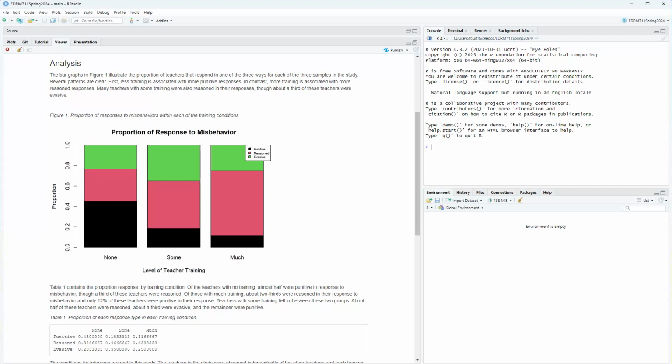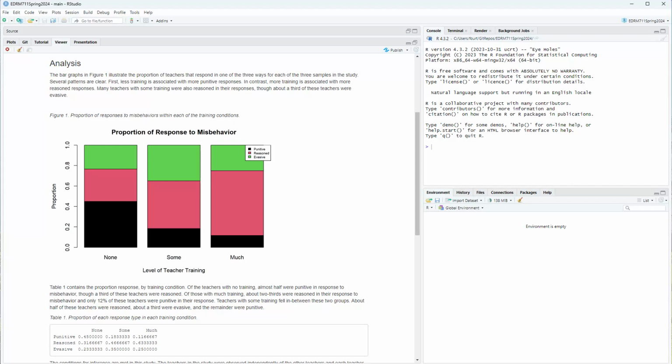In contrast, more training is associated with more reasoned responses. I notice the pink, the reasoned responses, gets bigger as we go from left to right in these bars. Now this is an ordinal categorical variable because we're talking about none, some, or much, but we're treating it in the same way that we would treat an unordered or nominal categorical variable.